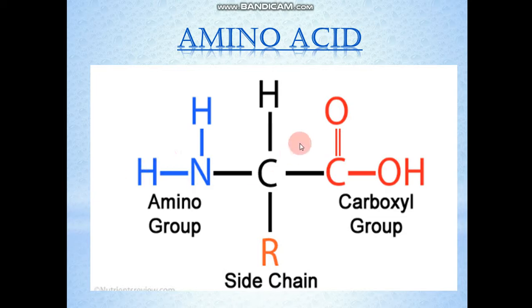The structure of glycine will be: the central carbon will be attached to hydrogen from one side and hydrogen from the other side, and the two groups remain the same, that is, amino group at one side and carboxyl group at the other side. This will be the glycine.